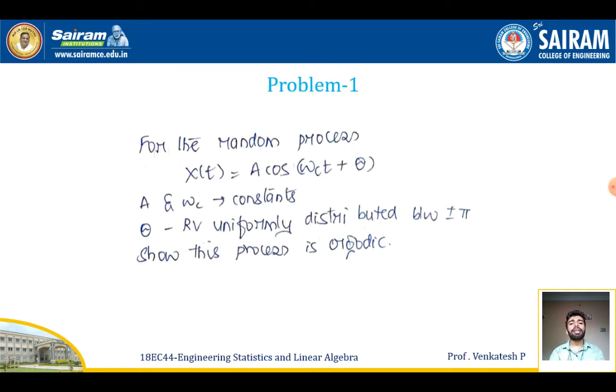Example: for the random process x of t is equal to A cos of omega c t plus theta, where A and omega c are constants, and theta is a random variable which is uniformly distributed between plus or minus pi, show that this process is an ergodic process.